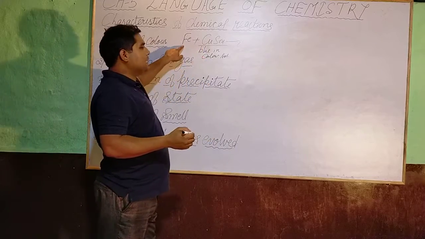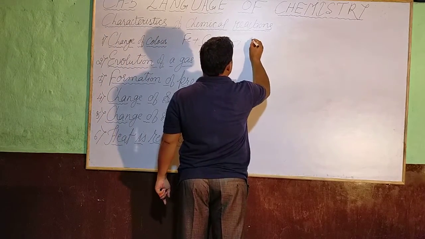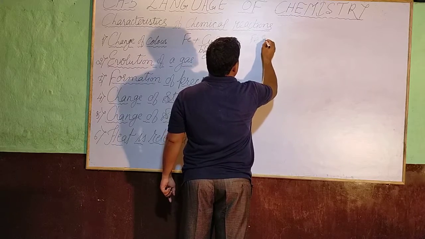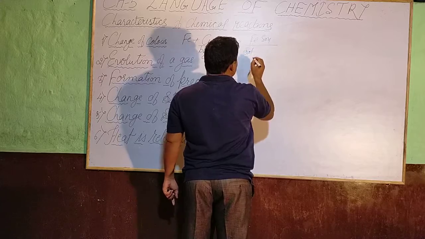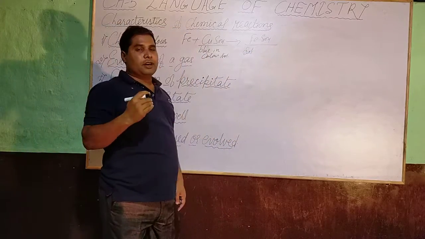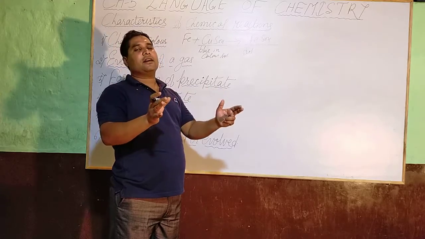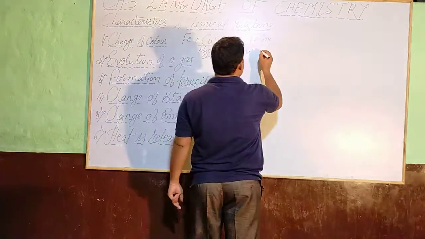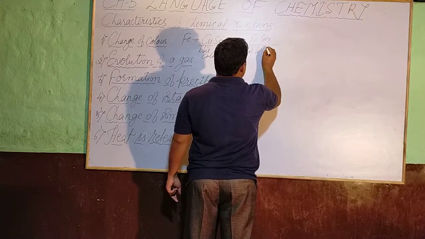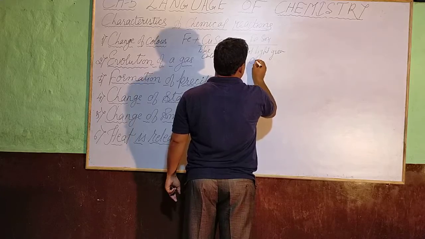Copper sulfate reacts with iron, and what you notice is that it forms ferrous sulfate solution, and now the solution changes to light green color.